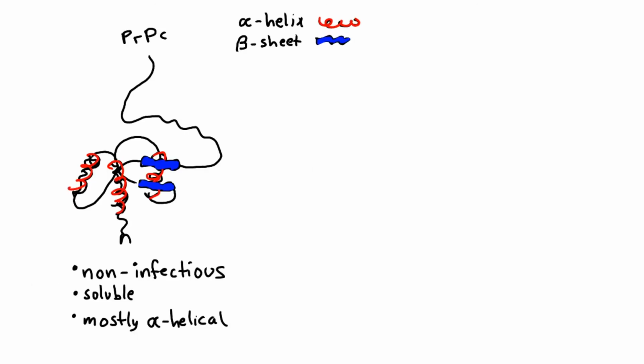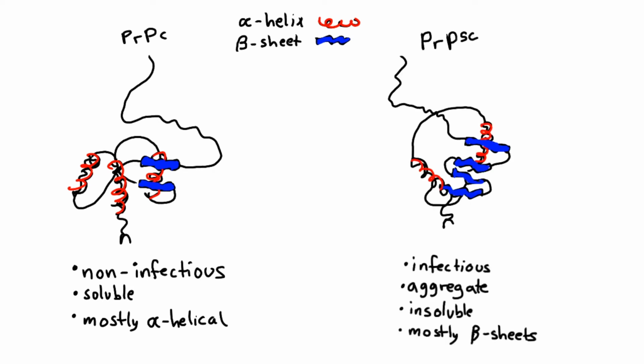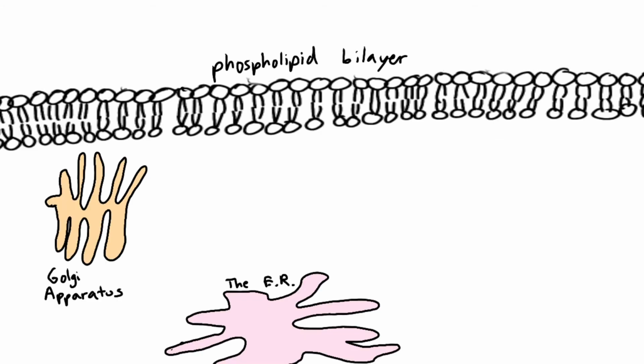CJD causes a mutation to occur in the PrPC protein, misfolding it into a PrPSc protein. PrPC is non-infectious and mostly alpha-helical in structure. PrPSc is infectious and consists mostly of beta-pleated sheets.